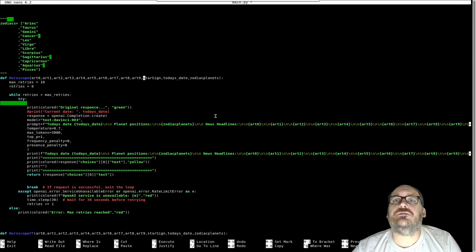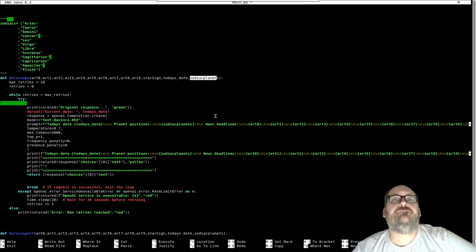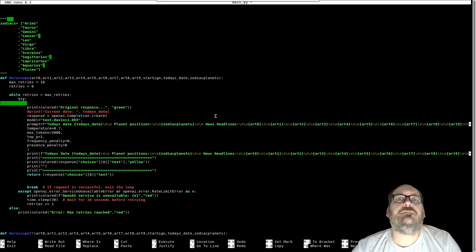And then I just grab the star sign that we're working with, today's date, and the zodiac planets, which are the positions of the planets in the zodiacs. Then we give that all to ChatGPT to play with. I limit the number of tries so that I don't overload the server. So there we go, text Da Vinci 003, and this is what we pass to OpenAI.